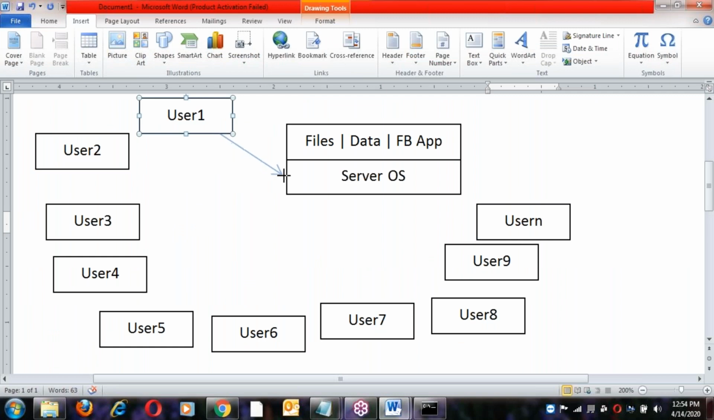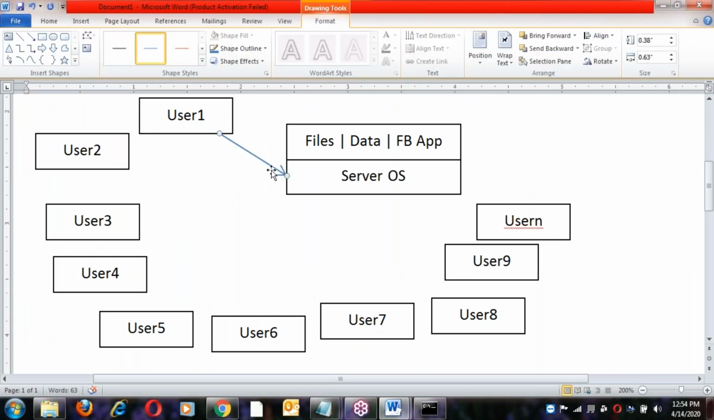User one is connecting to the OS. The first request goes to the OS, with the help of networking, since the OS supports networking. That user first of all connects to the OS. After connecting to the OS, then accessing files, maybe accessing some data, maybe accessing the Facebook application.